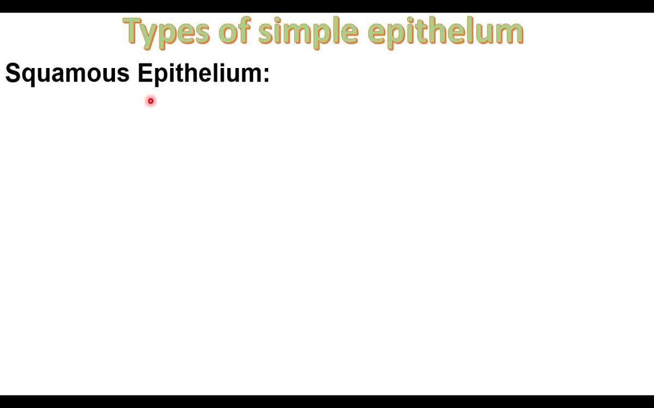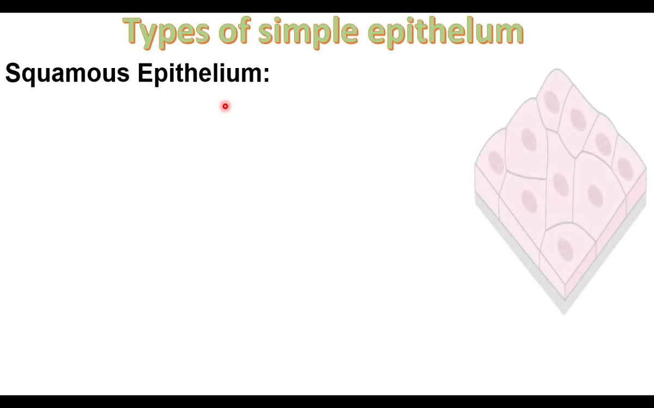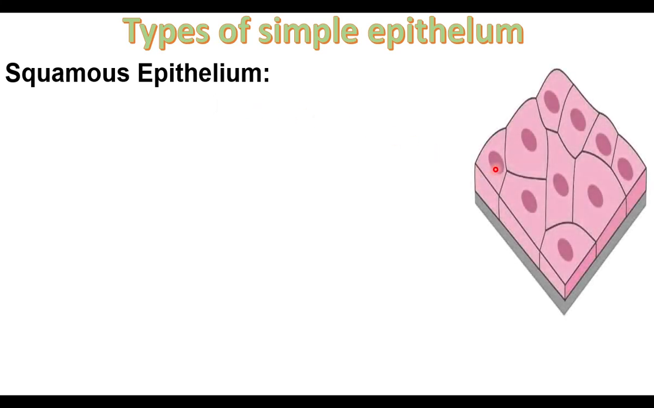The first type of epithelium is squamous epithelium. Squamous epithelium is a tissue. It is made up of a group of cells. The cells are flattened like tiles on the floor. This is a diagram of epithelial tissue. It is made up of flattened cells like tiles on the floor, but they have an irregular outline. These cells have a nucleus at the center.